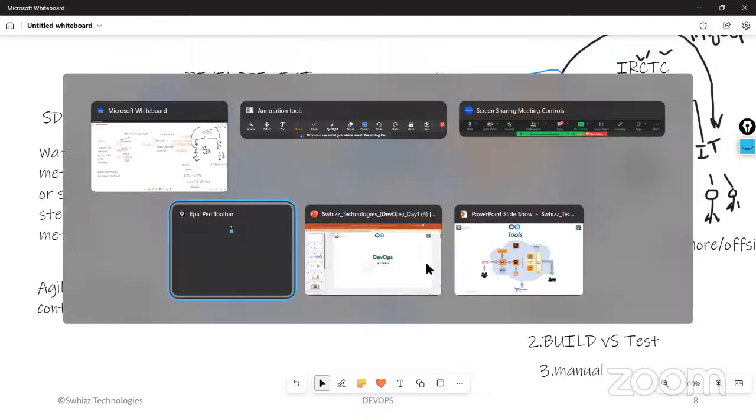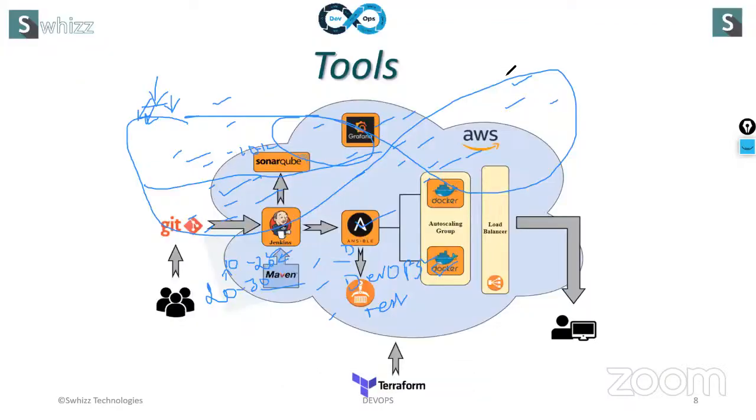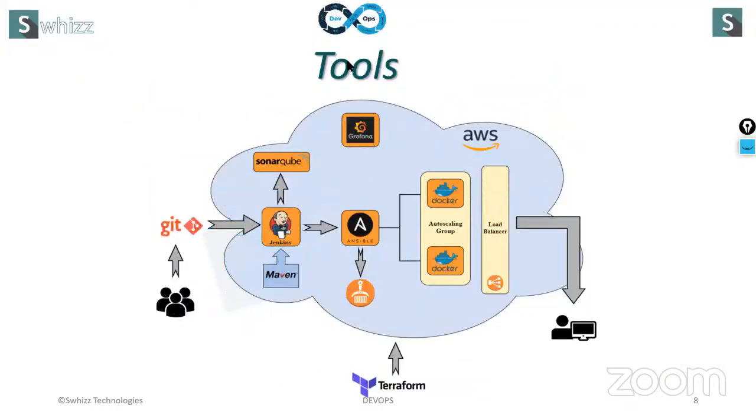Let me show you my slide here. So this is the kind of pipeline. Initially, in our training, as I said earlier, we are making you understand AWS first. The underlying platform is AWS. In AWS, we are going to launch many Linux servers, and then in the Linux servers, we are going to install many DevOps tools. So we make you understand AWS, Linux, and then DevOps.